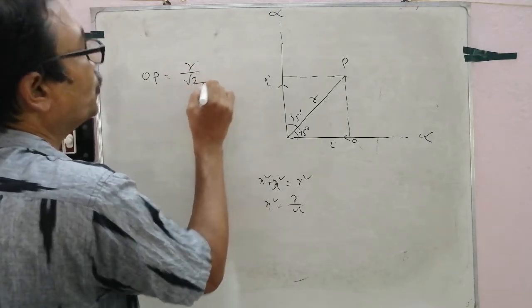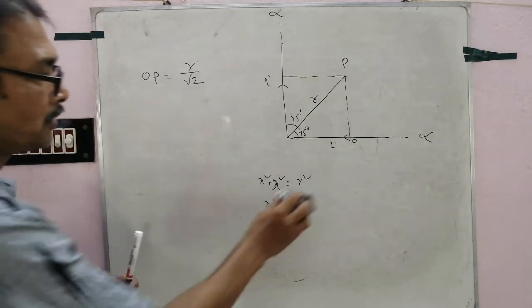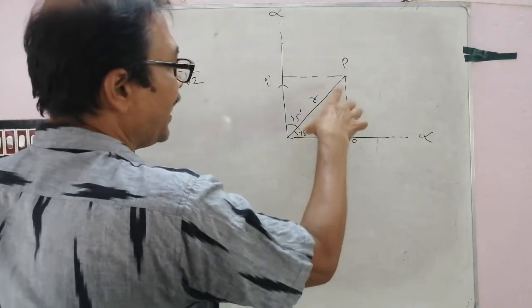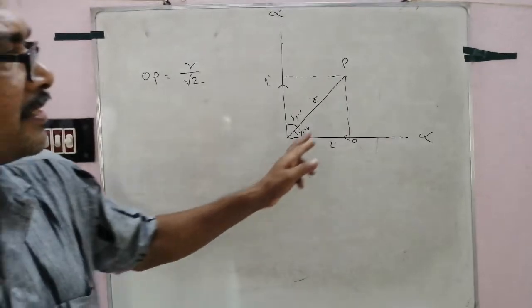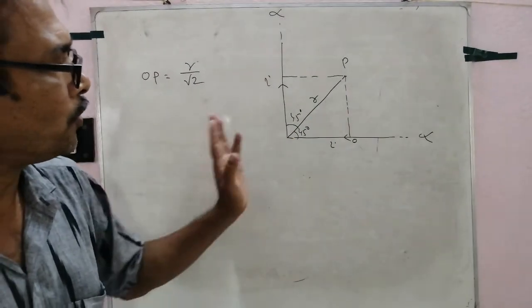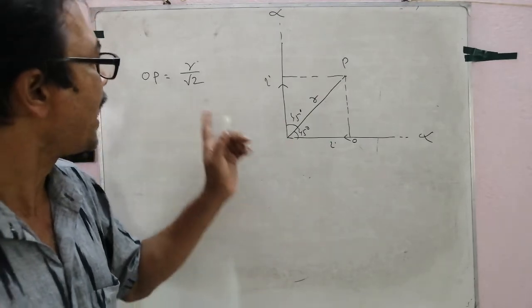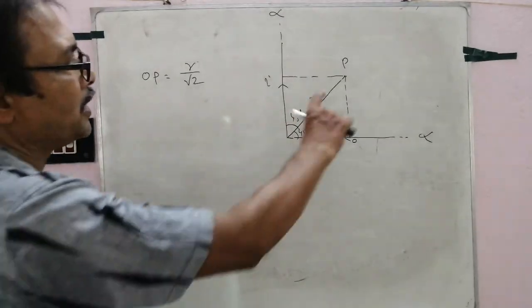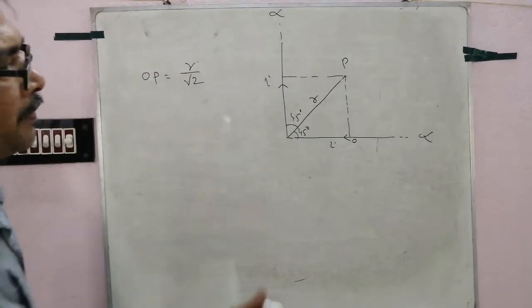According to the right angle triangle, this side square plus this side square is equal to R square, so 2x square equal to R square, x is R by root 2. So OP is equal to this distance, R by 2.